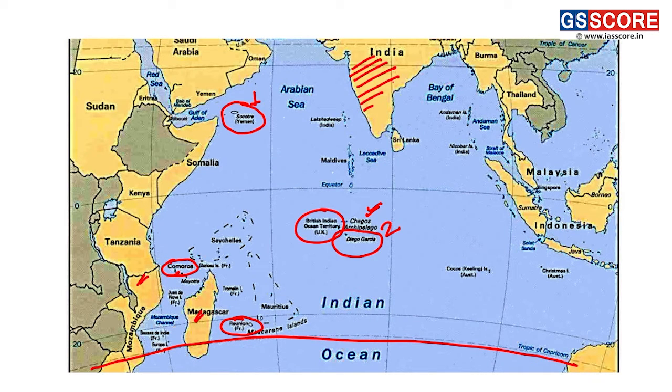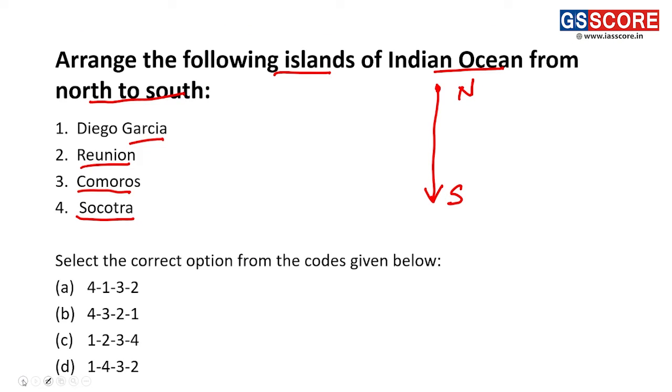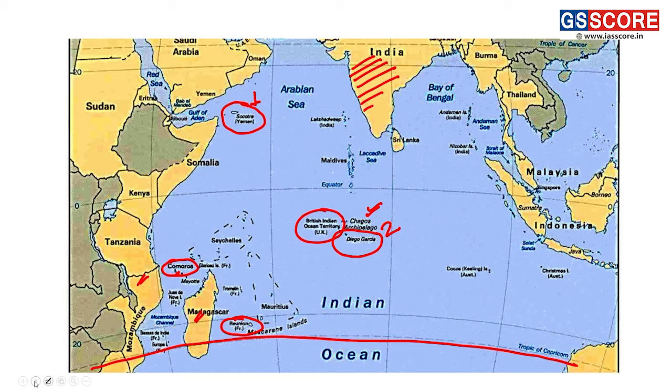Thus, arranging them in a north to south manner, we can see Socotra is number 1, then Diego Garcia at number 2, then Comoros at number 3, and Reunion at number 4. Thus, moving from north to south, we have Socotra, then Diego Garcia, then Comoros and Reunion, thus making option A the correct answer.